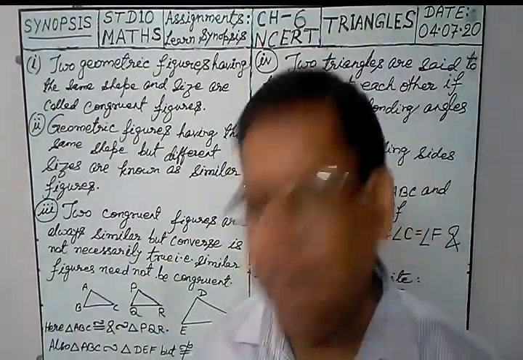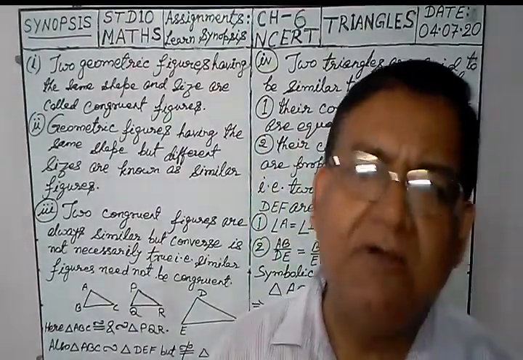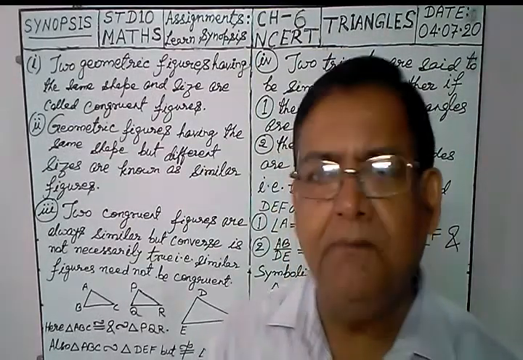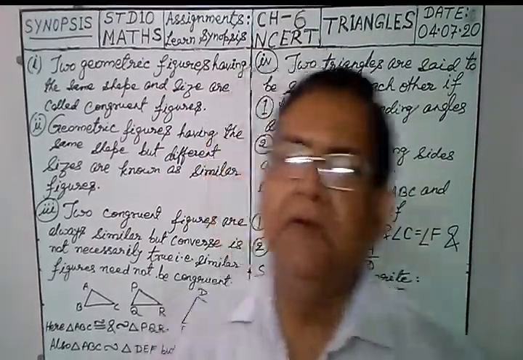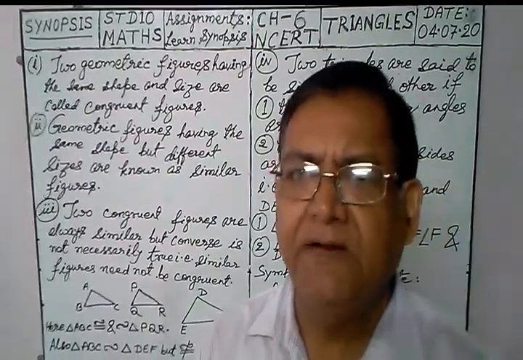If it is a triangle, then it is a congruent triangle. If it is a quadrilateral, a congruent quadrilateral. If it is a circle, then you can say it is a congruent circle.